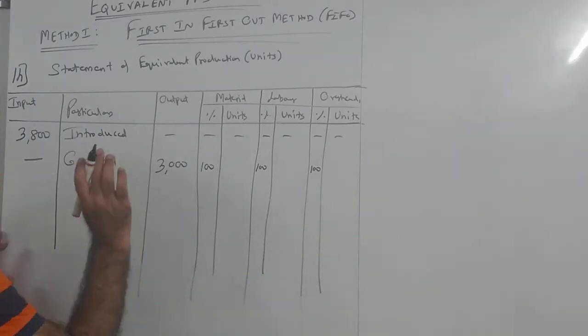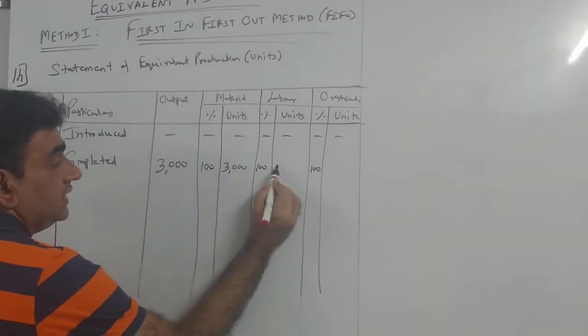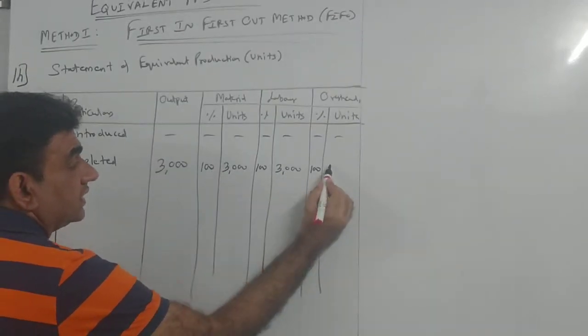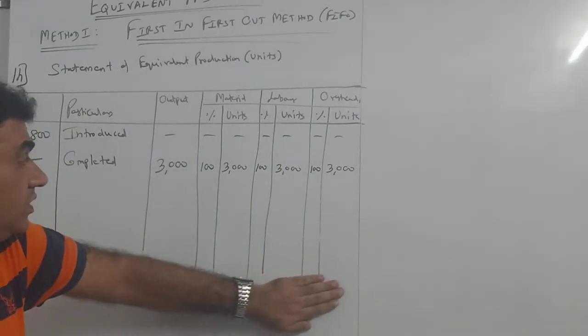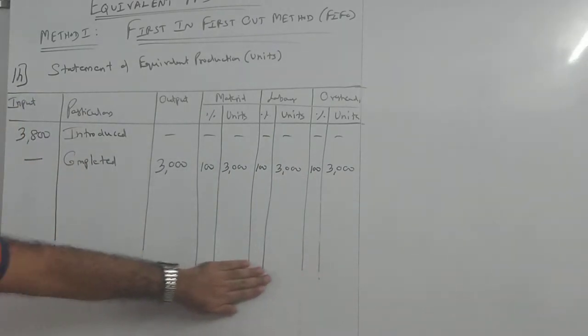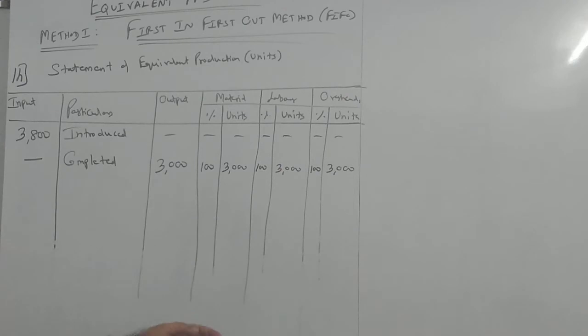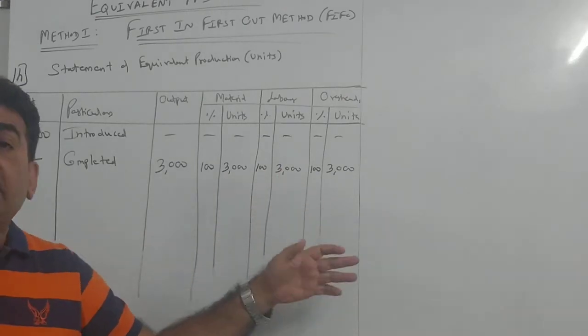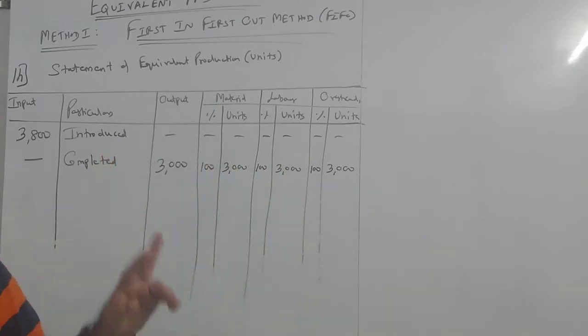Now 3,000 of 100% is 3,000, 3,000 of 100% is 3,000, 3,000 of 100% is 3,000. So you have to multiply the percentage by the relevant output units. Complete means fully complete, so material, labor, overhead, everything is fully complete. What next?